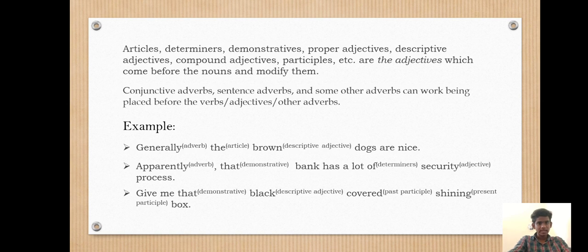Here apparently is an adverb, the is a demonstrative, a lot of is a determiner, security is an adjective. Give me that black covered shining box. Here that is a demonstrative, black is a descriptive adjective, covered is a past participle, shining is a present participle.